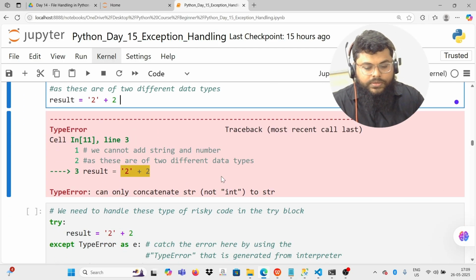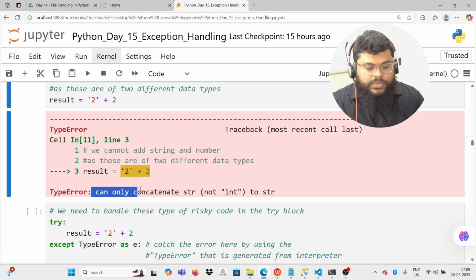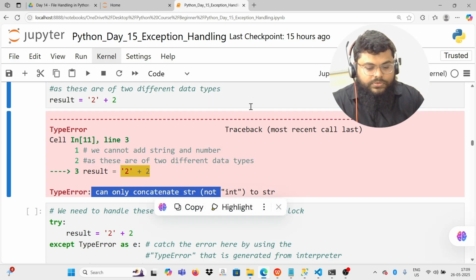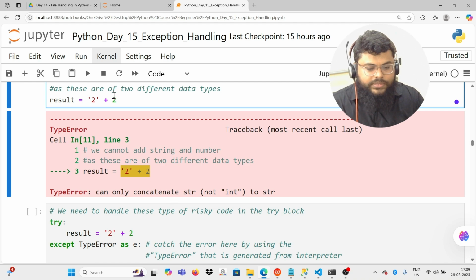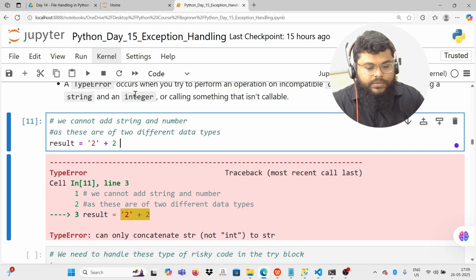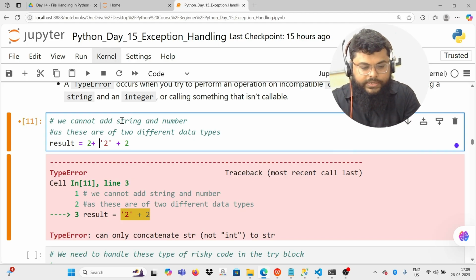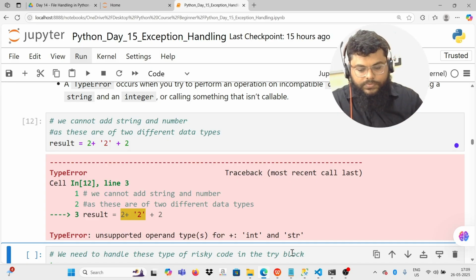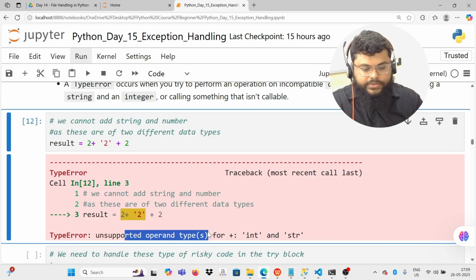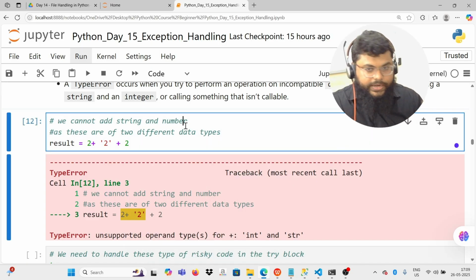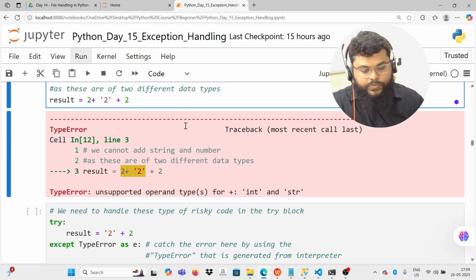It says type error, can only concatenate string, not int. So here it's saying the reverse. Since we have put the string at first, it's trying to concatenate. Now, if you put 2 first, then it will try to add, unsupported operand. So it says you cannot add string value with integer.